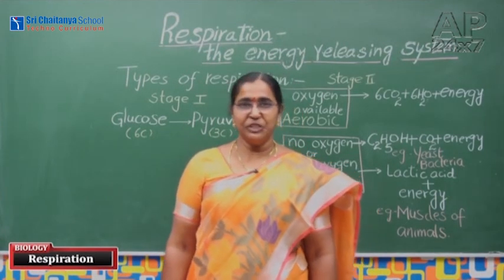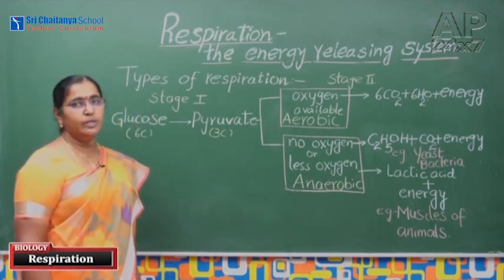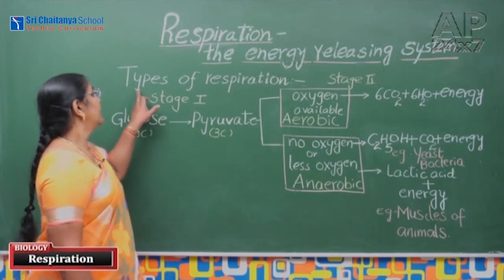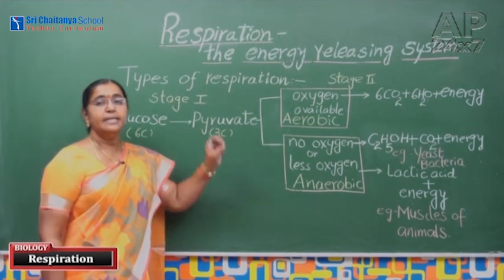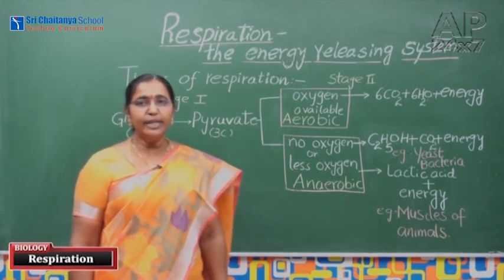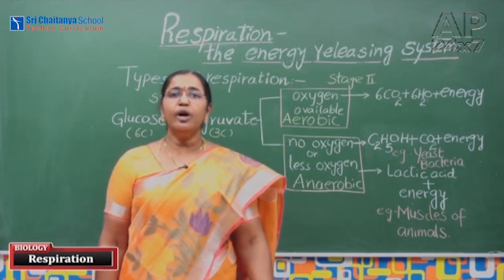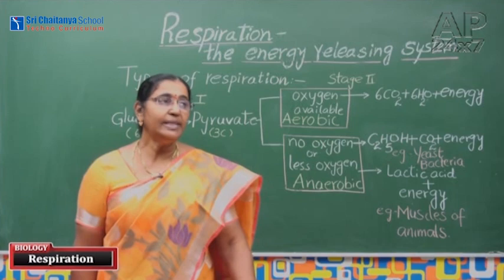What is respiration? The oxidation of glucose molecule to give energy is called respiration. Now we are studying types of respiration. Respiration is a catabolic process. What is catabolism? Breakdown of molecule into tiny units is called catabolism.